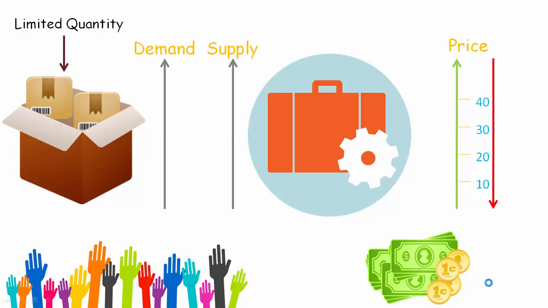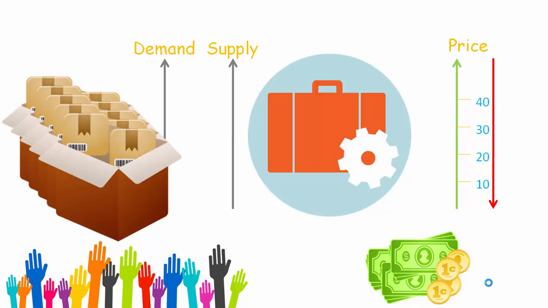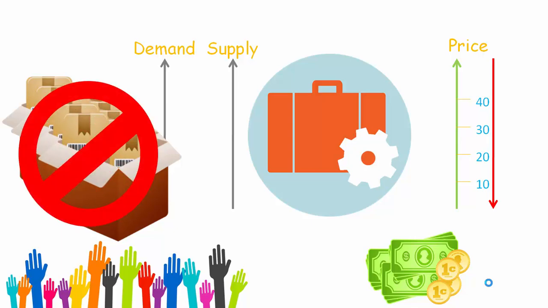Similarly, when supply rises, or there are more goods and services than people are willing to buy, the seller doesn't want his goods to become worthless. Because he has lots of goods and people are not willing to buy them, he has to lower the price in order to sell what he has. He lowers the price until the seller's price is equal to the price that people are willing to buy at. This is basically how demand and supply work in usual products like potato chips, chocolates, vegetables, and typically all products.